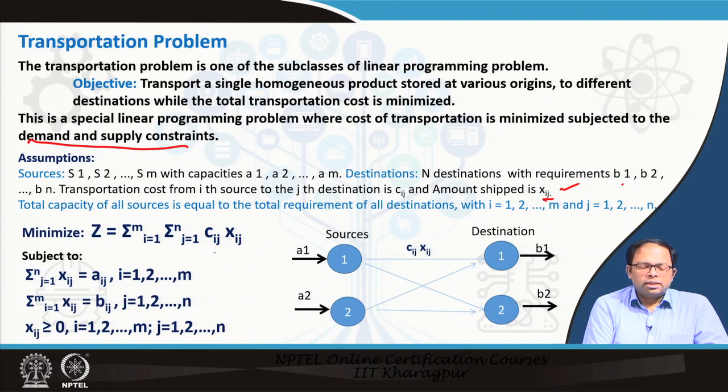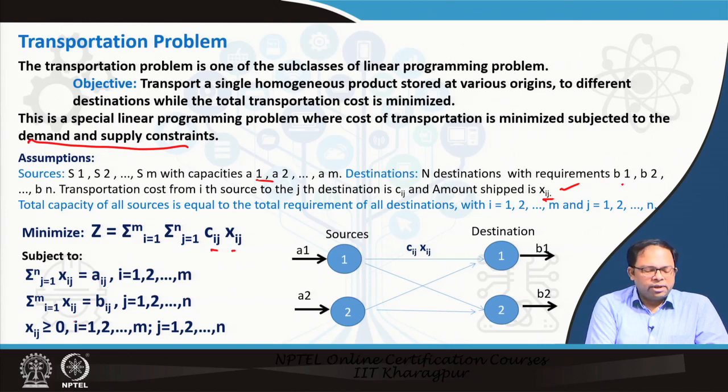So, obviously, Cij into Xij is the total cost, the amount into the cost of sending that amount in that particular direction, or that particular route, and then we sum it over all i and all j, where i is equal to 1 to m, and that is for all the different capacities that are available, and then summation over j equal to 1 to n, and j is all the requirements.